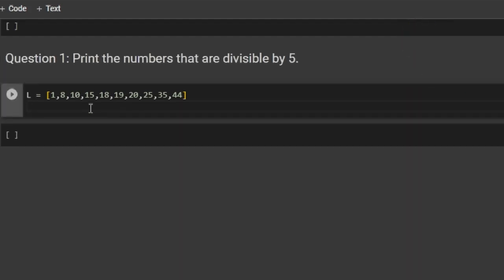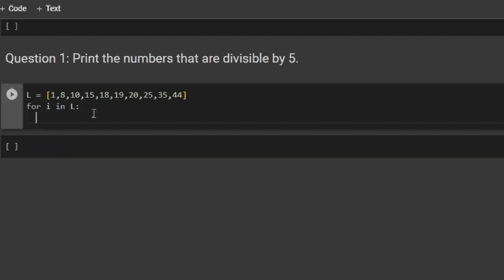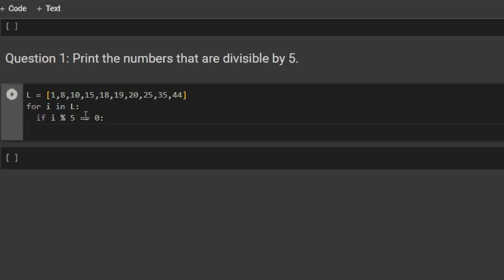So I have the list here which has some numbers from 1 to 44. And we will be printing only those numbers that are divisible by 5. So I will write for i in L, if i, which is our integer in the list, modulus 5 is equal to 0, which means if the number is divisible by 5, we will print i.